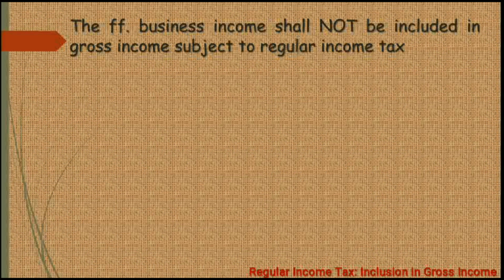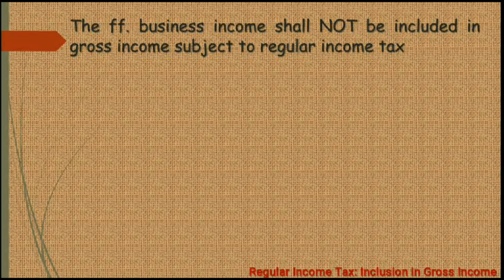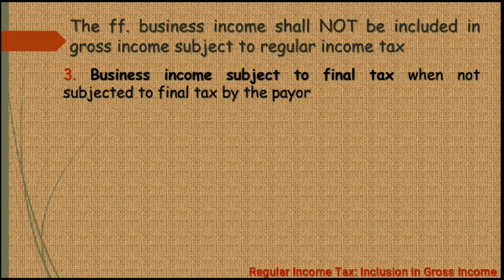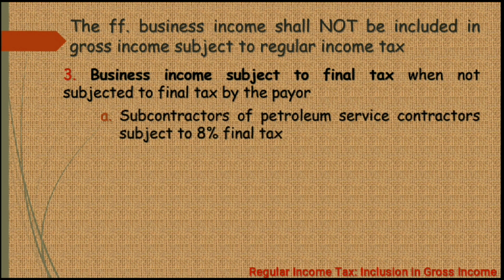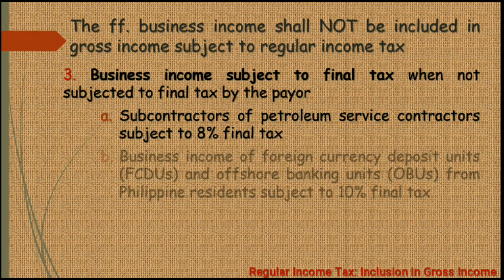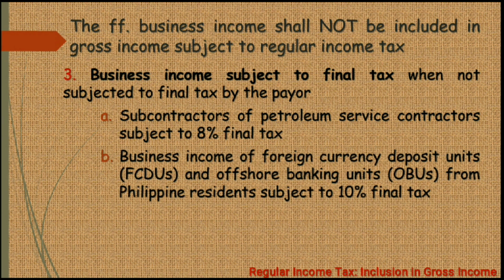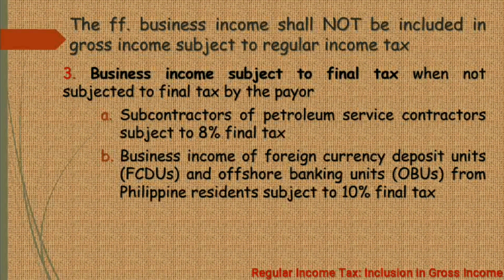Another business income that shall not be included as part of the gross income subject to regular income tax ay itong business income which are subject to final tax when not subjected to final tax by the payer. This includes subcontractors of petroleum service contractors as they are subject to the 8% final tax, and also yung business income galing sa foreign currency deposit units and also offshore banking units from the Philippine residents as they are subject to the 10% final tax. Now, what if si taxpayer meron siyang iba-ibang klase ng business income?